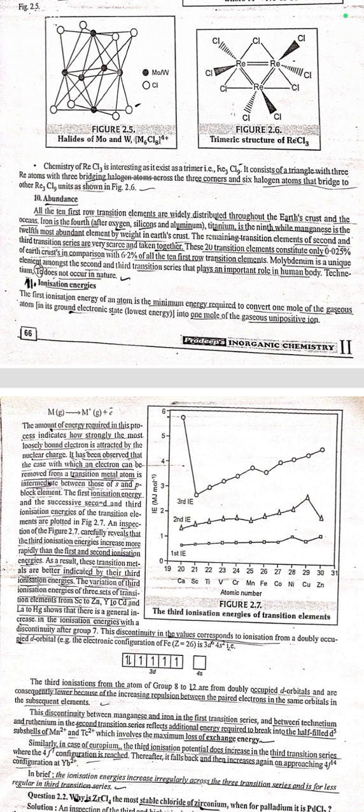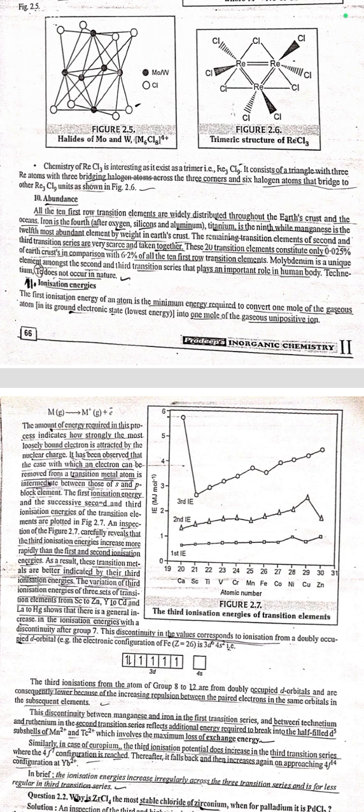The first ionization energy and the successive second and third ionization energies of transition elements are plotted in figure 2.7. An inspection of figure 2.7 carefully reveals that the third ionization energy increases more rapidly than the first and second ionization energies. As a result, the transition metals are better indicated by the third ionization energy.